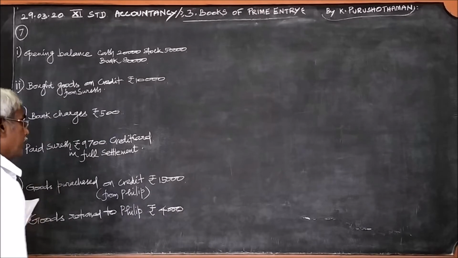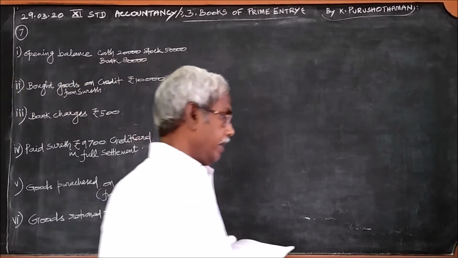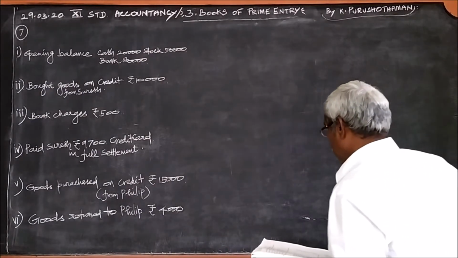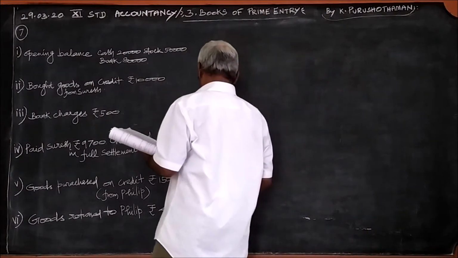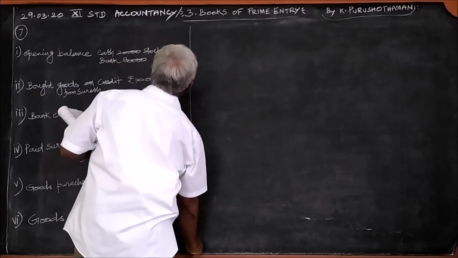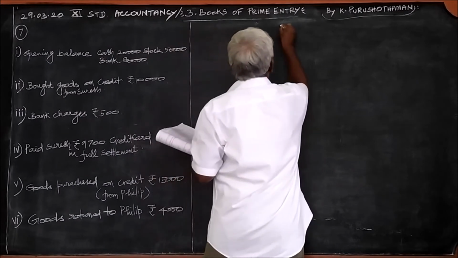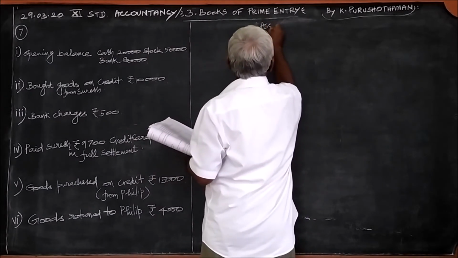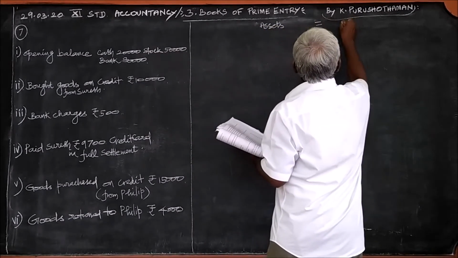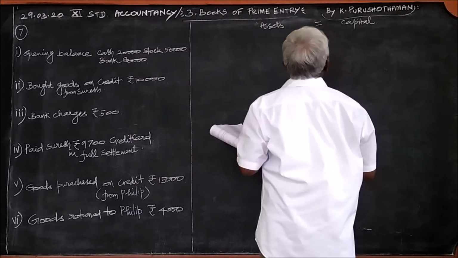These are the transactions. And for these transactions, what are the headings we require? We know the accounting equation: assets equal to capital plus liability.